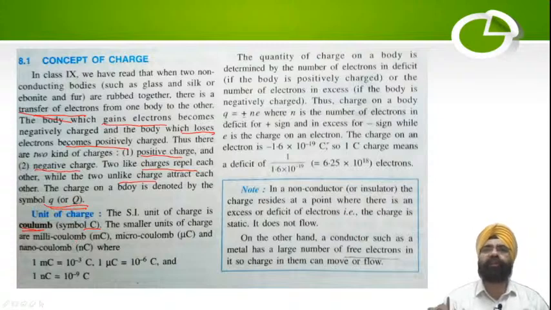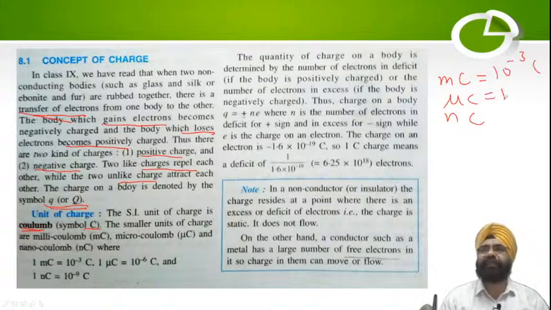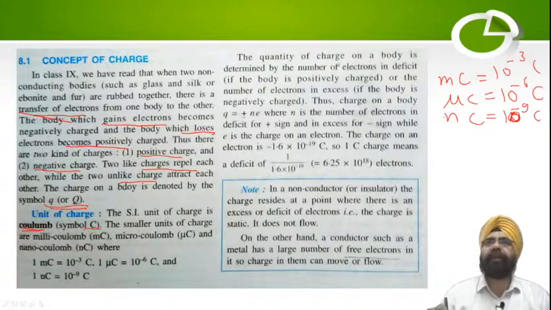This we didn't discuss. There are smaller units also of charge, which are millicoulomb, microcoulomb and nanocoulomb. Milli means 10 to the power minus 3 coulombs, micro means 10 to the power minus 6 coulombs, and nano means 10 to the power minus 9 coulombs. If we are measuring an extremely small charge, instead of using a coulomb, we can use millicoulomb, microcoulomb or nanocoulomb. Then we also understood that charge is quantized, Q is equal to Ne.